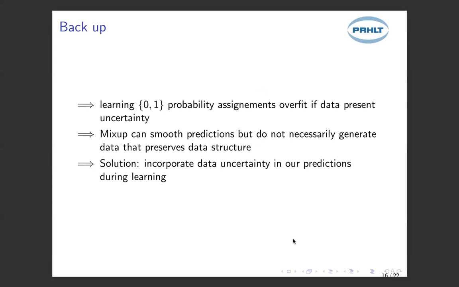Solution: why don't we incorporate the data uncertainty in our predictions during learning? How can we do this? Well, we can do this through our classifier. We can use the degree of discrimination learned by our model, because the degree of discrimination of our model will tell us how able our model is to separate the overlapping classes. So it tells us the degree of overlapping that our model suffers from. And that's what we do.